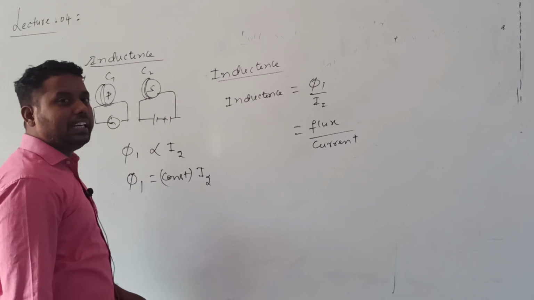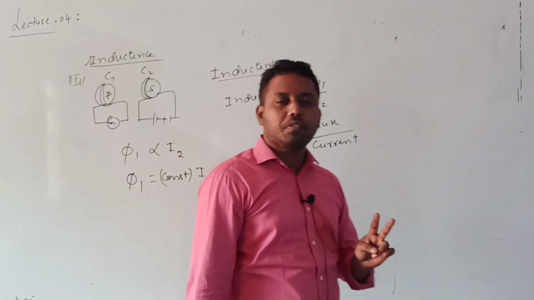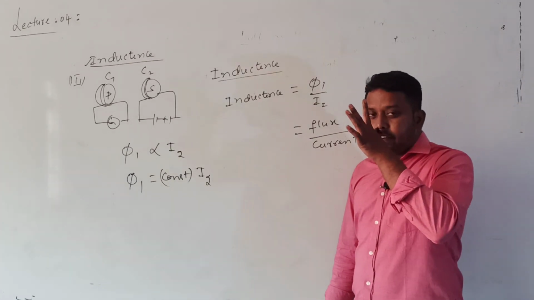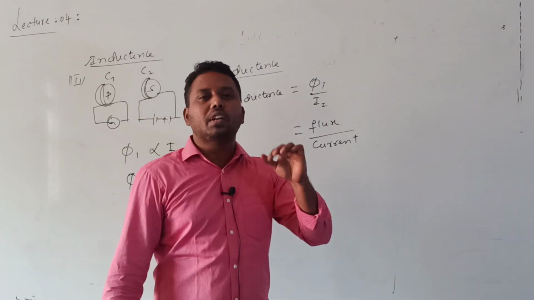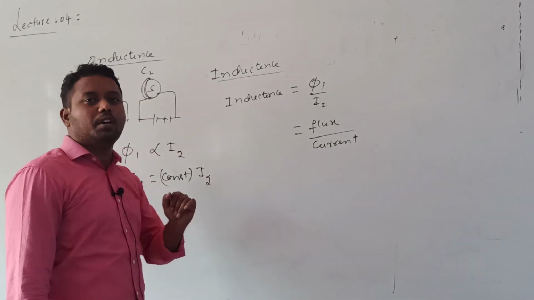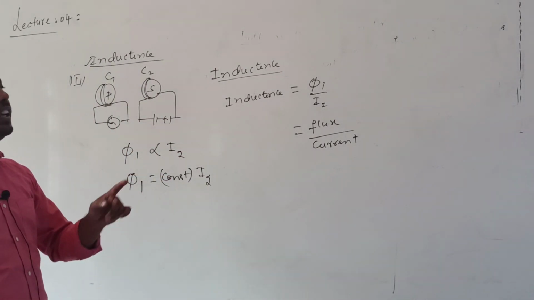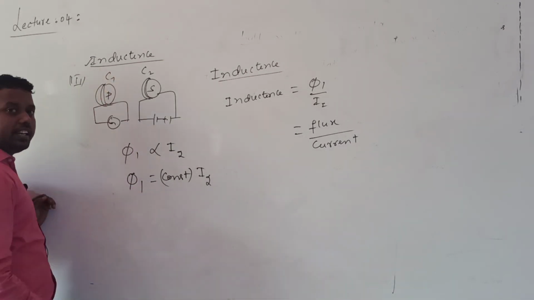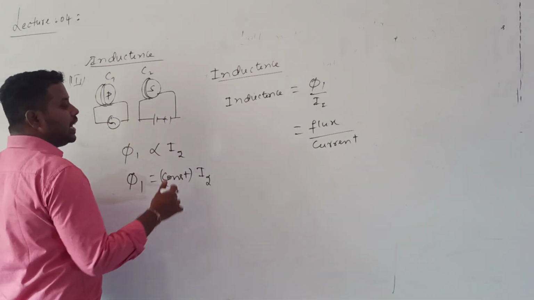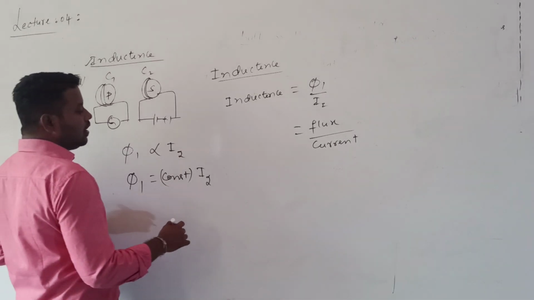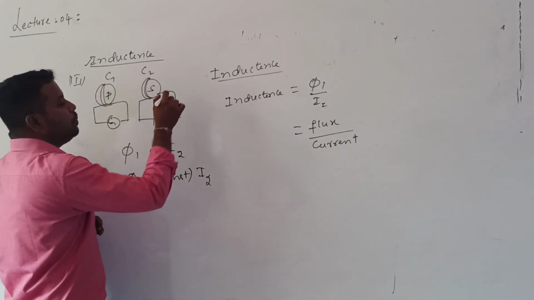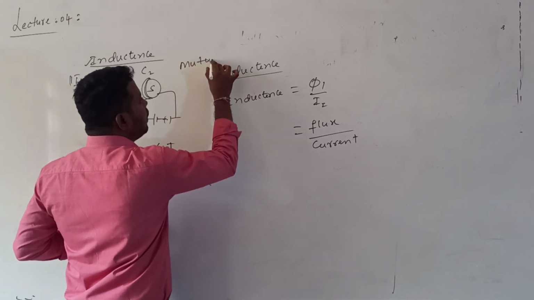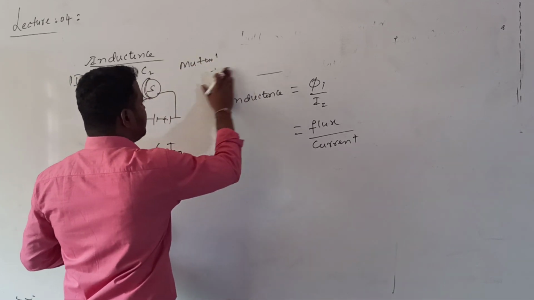In inductance there are two types. One is the self inductance, the other is the mutual inductance. First we will discuss the mutual inductance as per your NCERT syllabus, then we will discuss the self inductance. Here the particular name is mutual inductance.